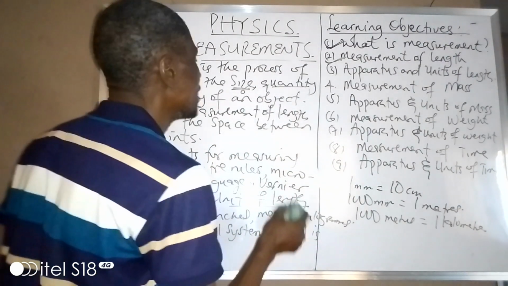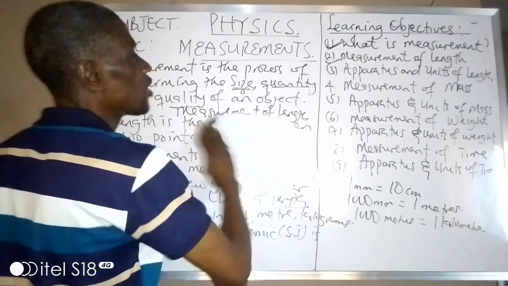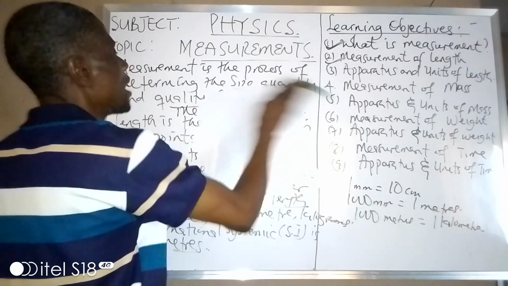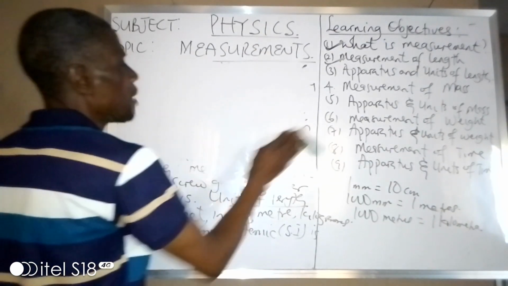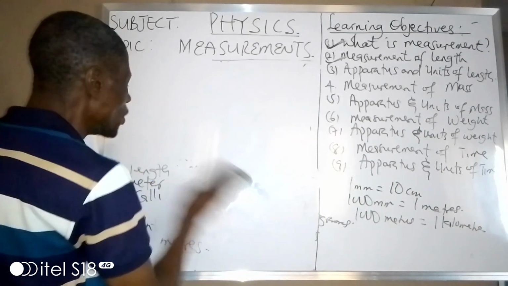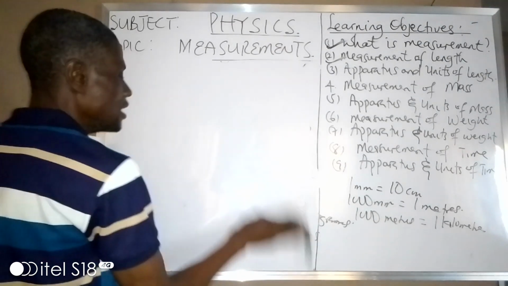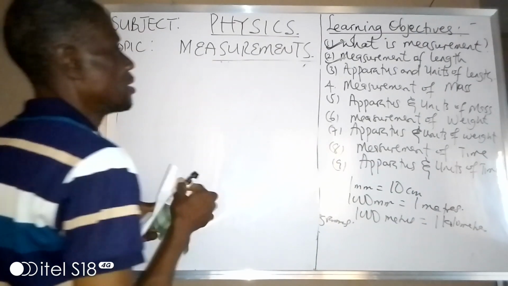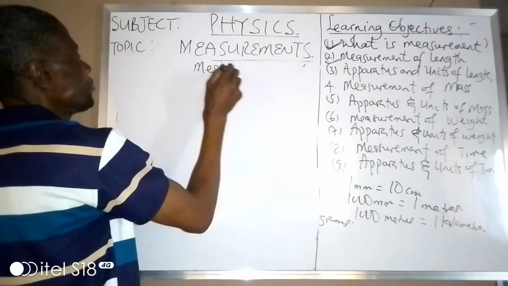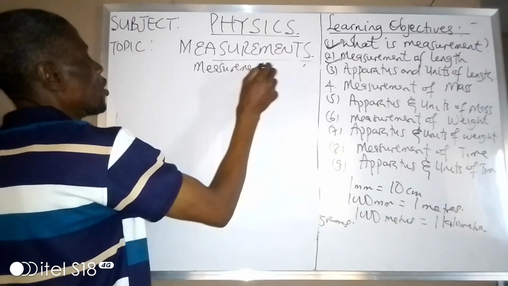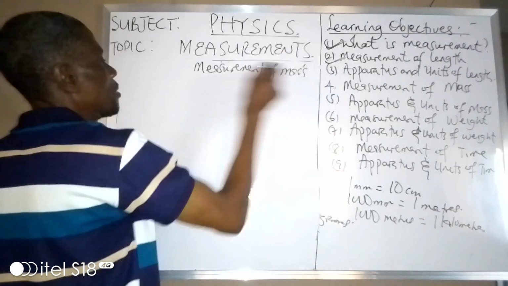Okay, so having said that, let us now look at the second one, measurement of mass. What is mass? Mass simply means the quantity of matter in an object. So let's look at measurement of mass.